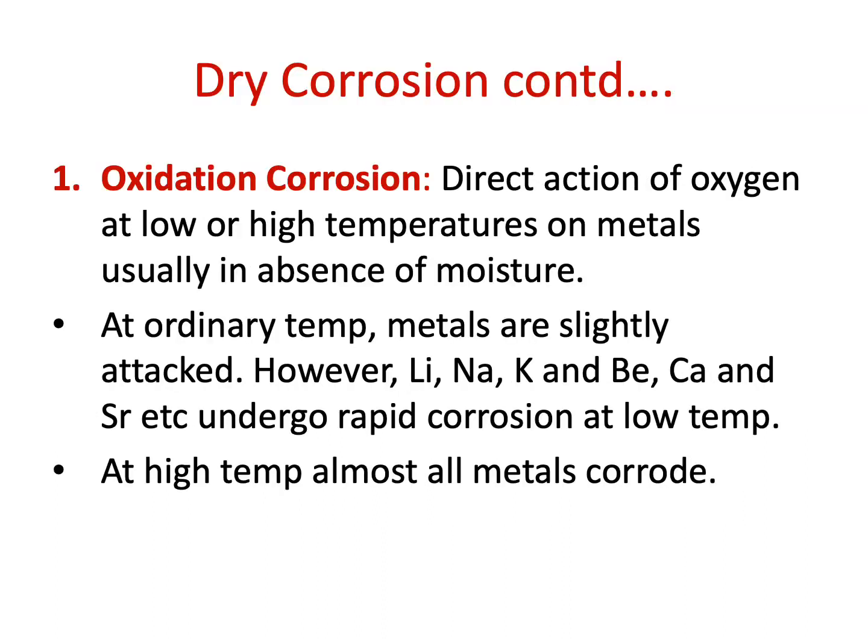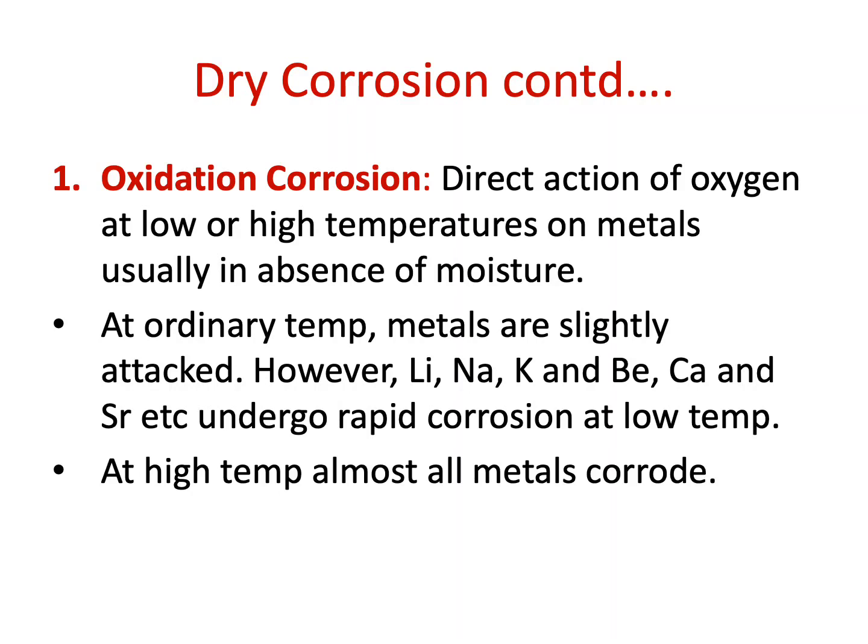As you have already studied in the previous lecture, corrosion is broadly classified into two categories: dry corrosion or chemical corrosion, and wet corrosion or electrochemical corrosion. Dry corrosion is mainly the type of oxidation corrosion. In this type of corrosion, there is a direct attack of oxygen on the metal at low as well as high temperature.